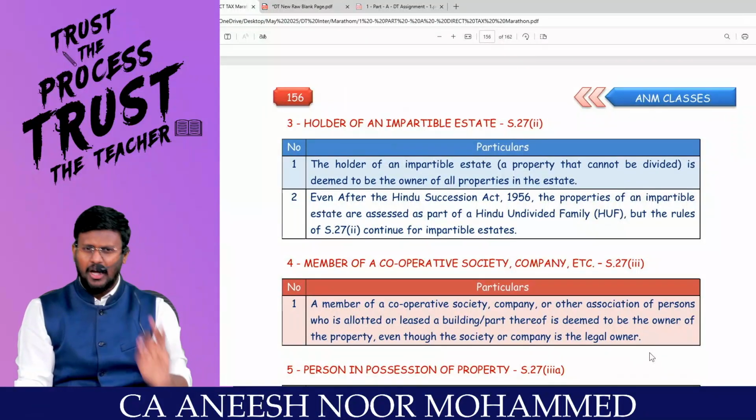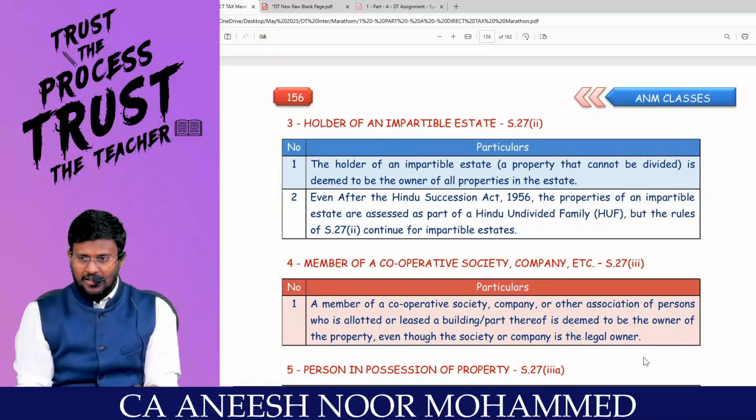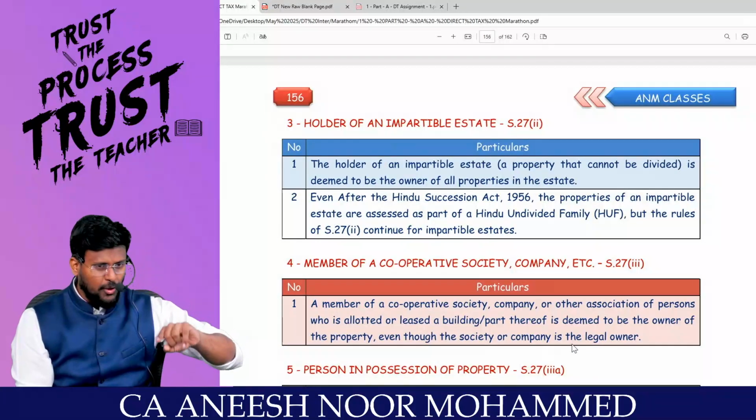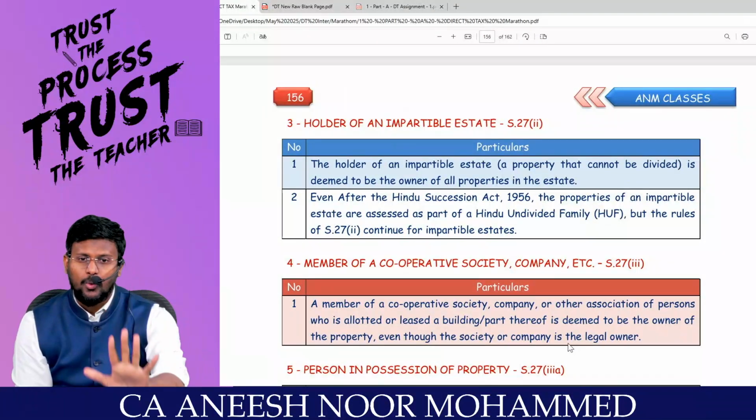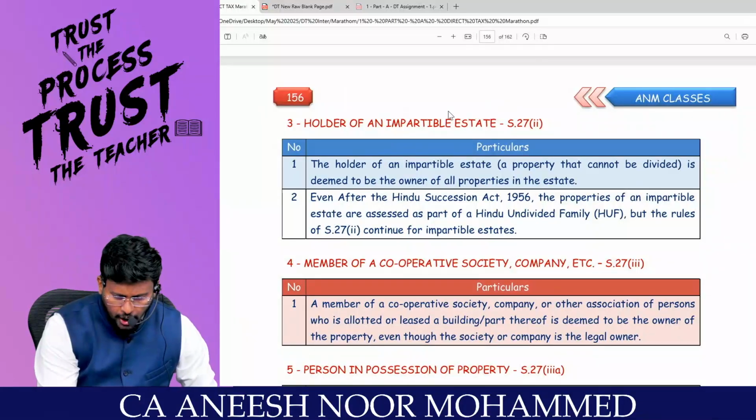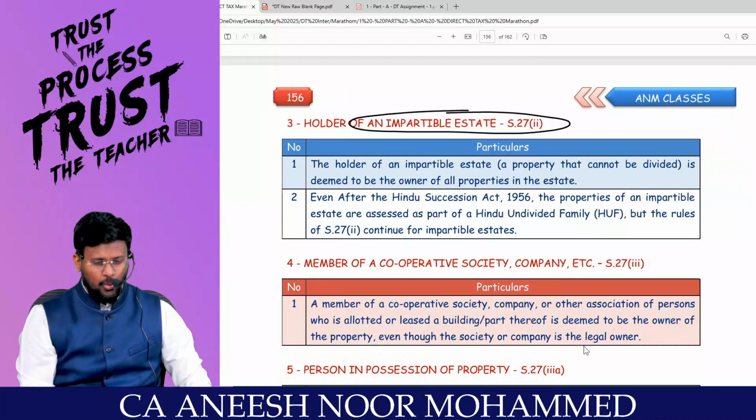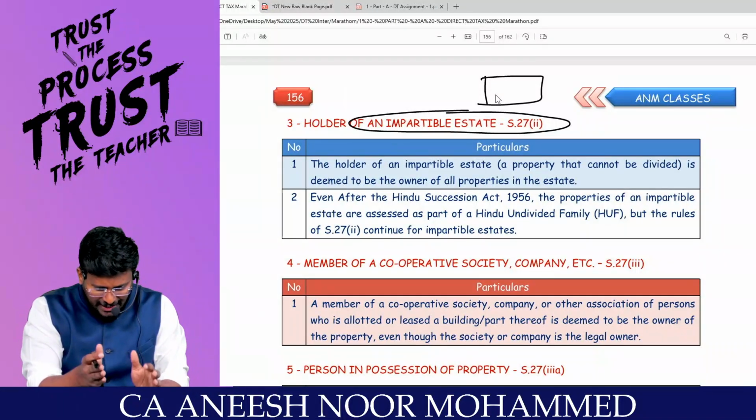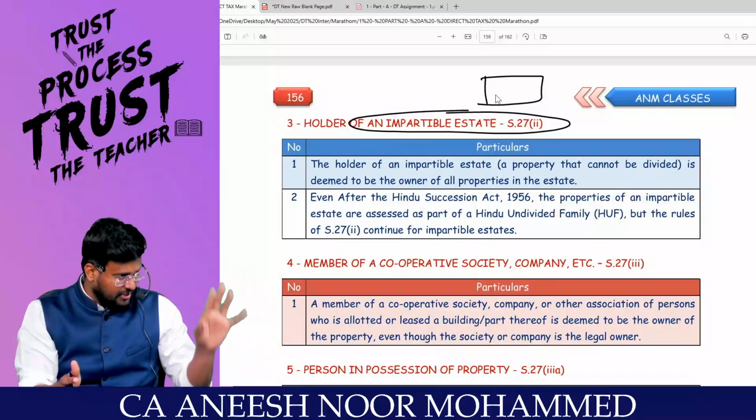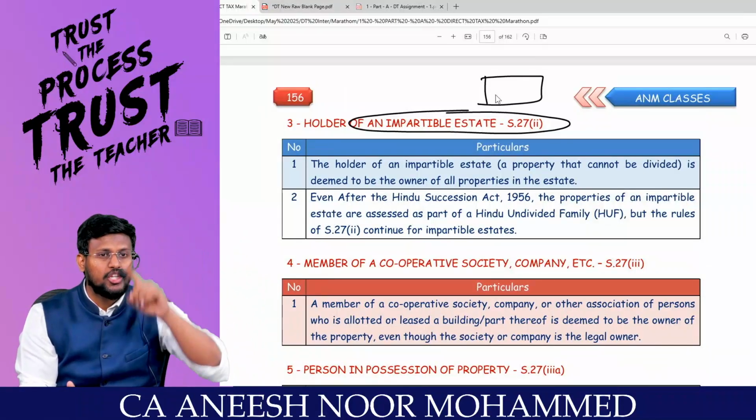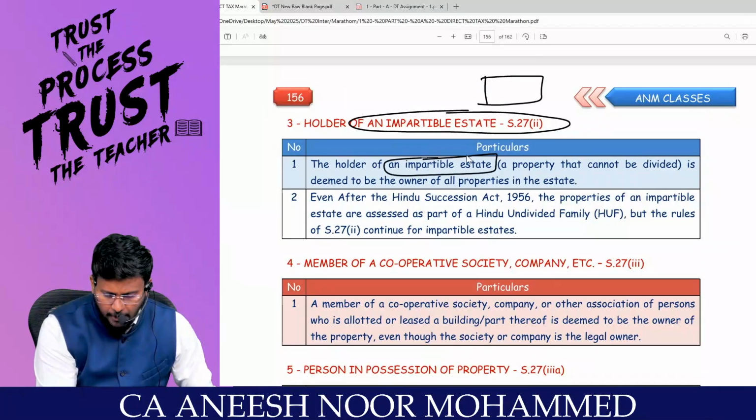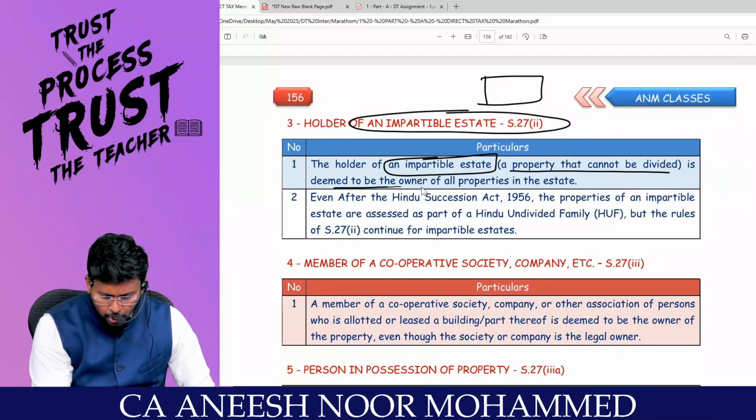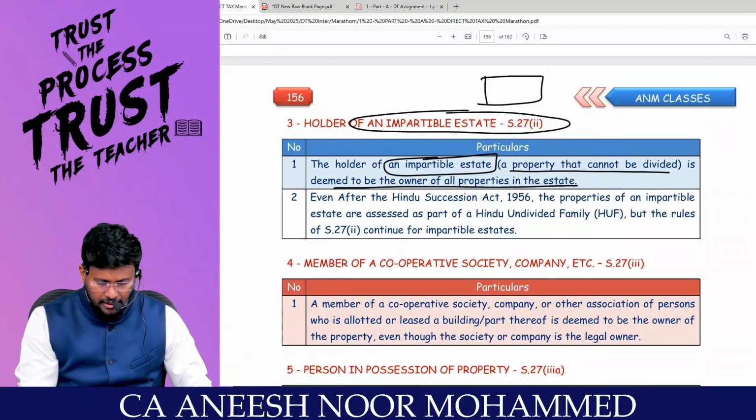Simple: if you are having a house property and without proper consideration, because of love and affection, you are giving it to your spouse or to the minor child, still you are the owner. That's section 27. Holder of an impartible estate. That means one estate or set of property which cannot be separated. If you have given one of the properties to one person, still you are the owner of the entire chain of property. What is impartible? Property that cannot be divided. Then he is deemed to be the owner of all the property in the estate.